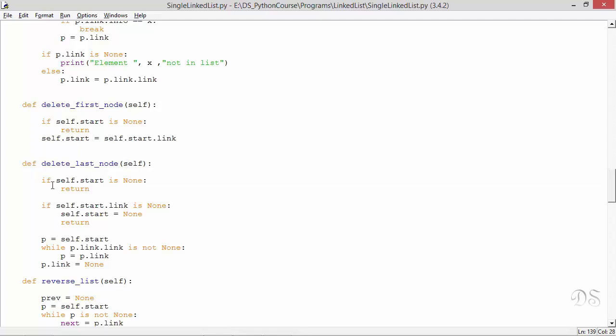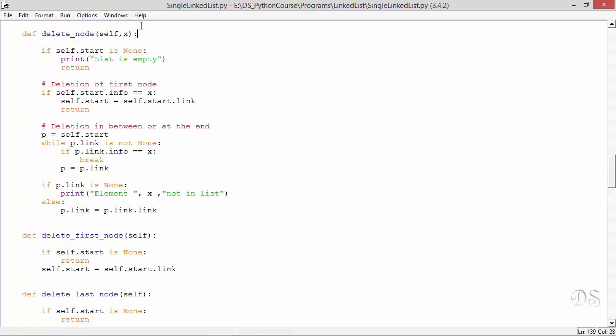If the list is empty, then we'll just return. If the list has only one node, then we'll make start equal to none and return. Otherwise, we'll find reference to the second last node of the list. So after this loop terminates, P will refer to the second last node of the list and we'll write p link equal to none. And so last node of the list will be deleted.